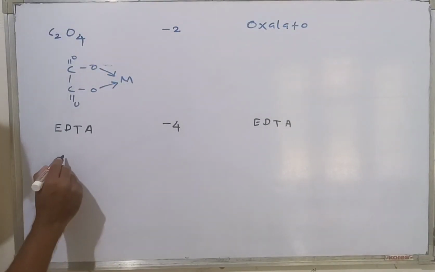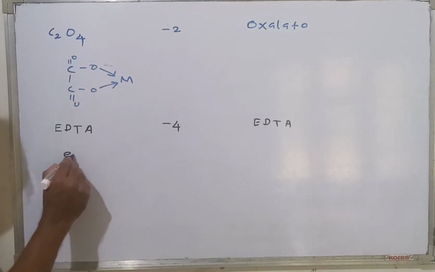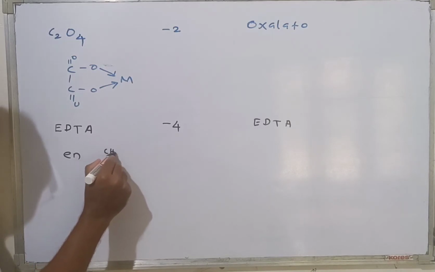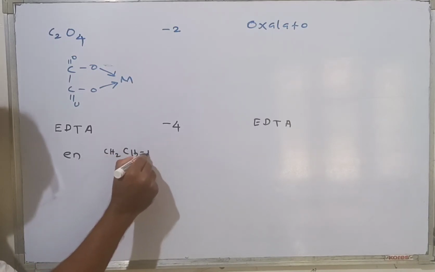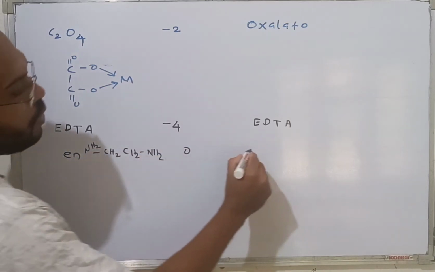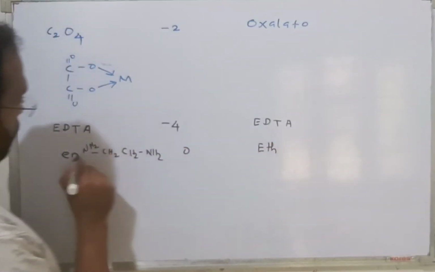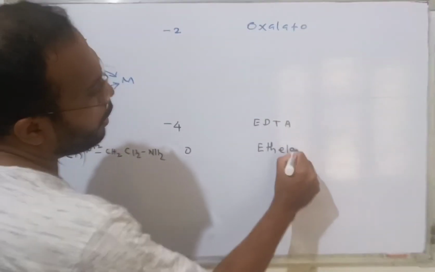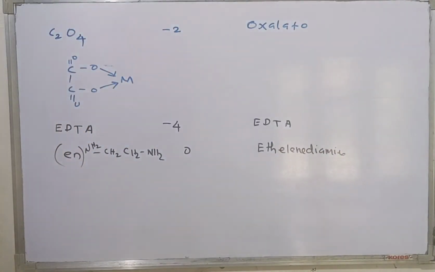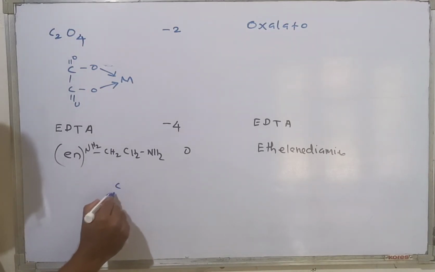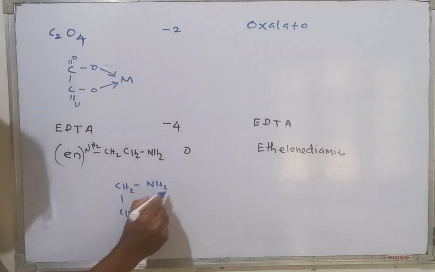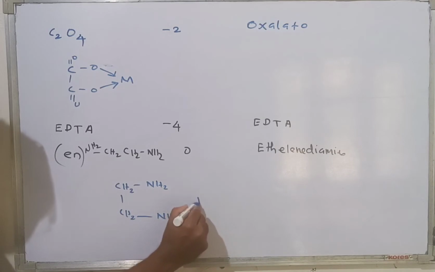Now another one I will tell you: en, also written as NH2CH2CH2NH2. Charge 0. The name is en, ethylenediamine. In this ligand, suppose this is the metal.